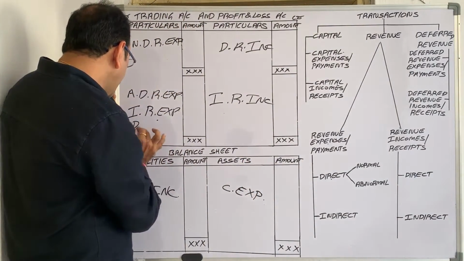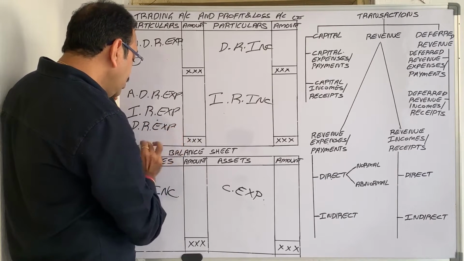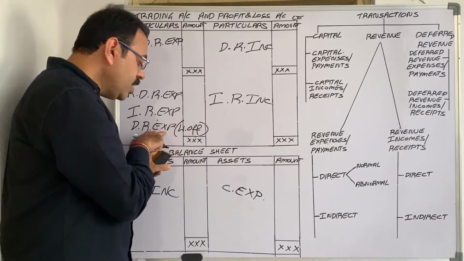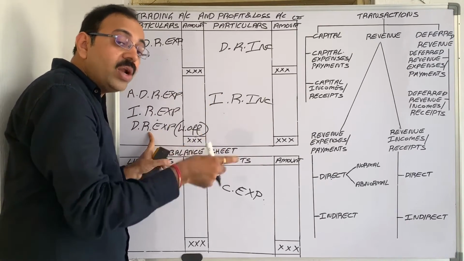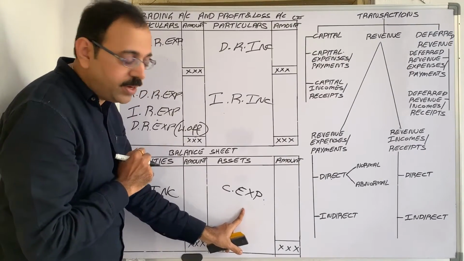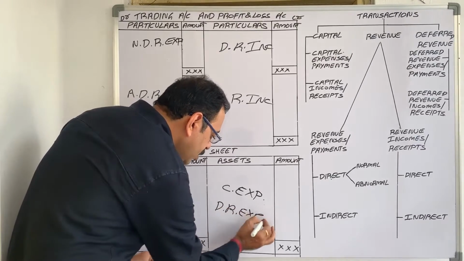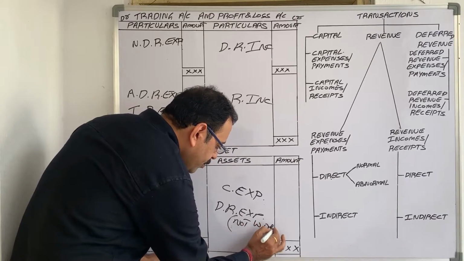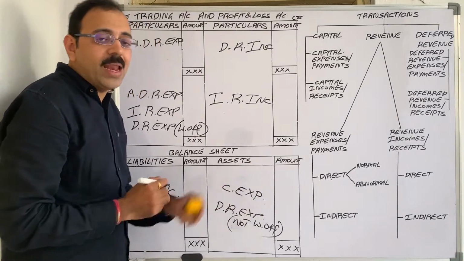In case of deferred revenue expenditure, the written off amount we have to show in P&L account debit side, and the amount which we have not yet written off appears in balance sheet asset side. Deferred revenue expenditure not written off amount we have to show on asset side of balance sheet.